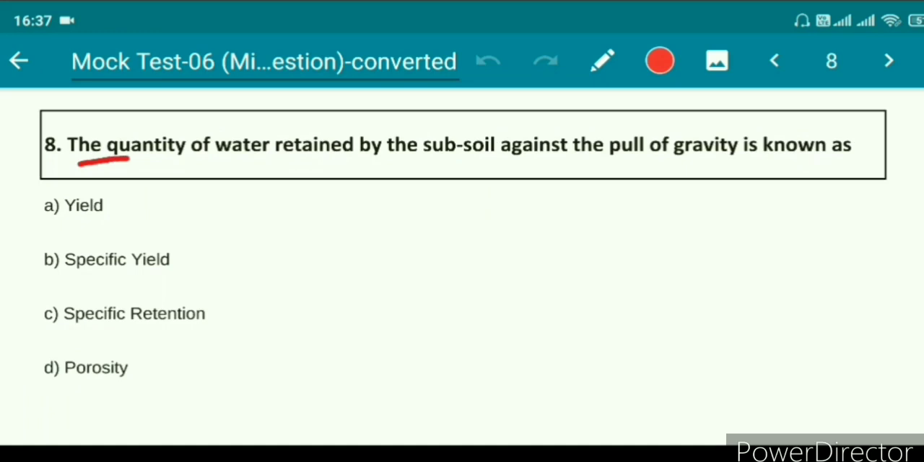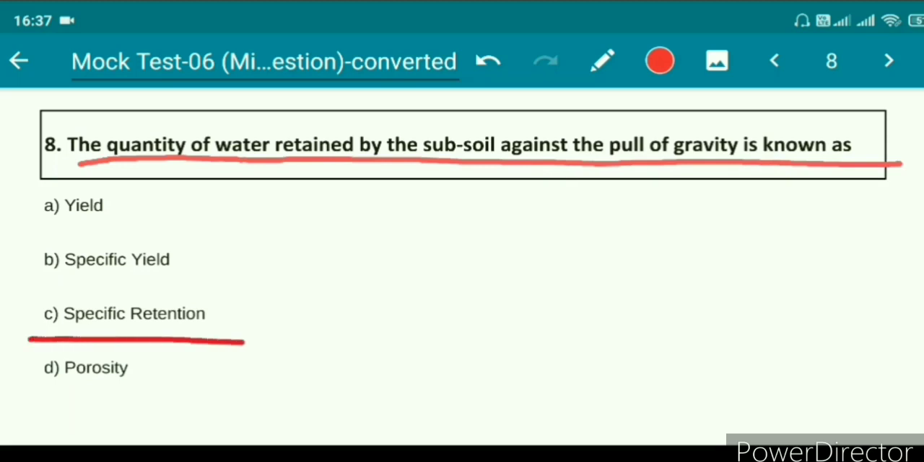Question number 8. The quantity of water retained by the subsoil against the pull of gravity is known as option A yield, option B specific yield, option C specific retention, option D porosity. The right answer for this question is option C, specific retention.